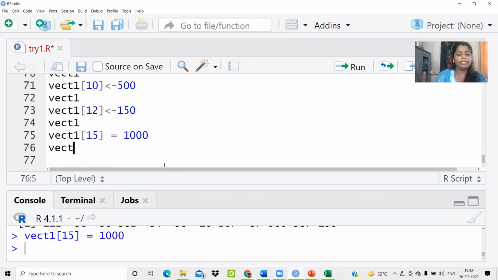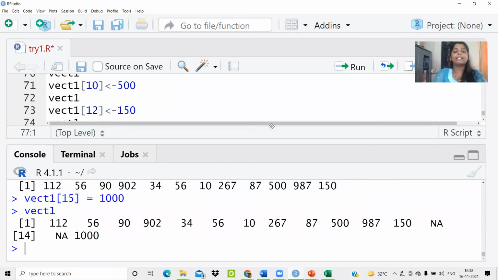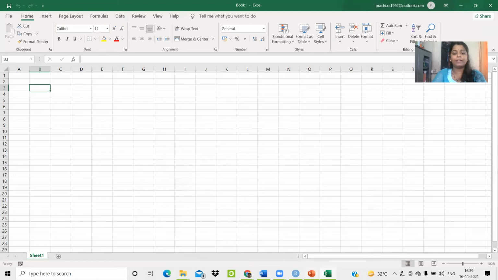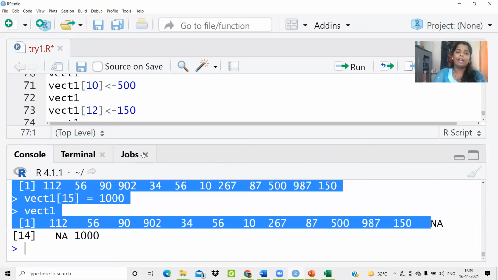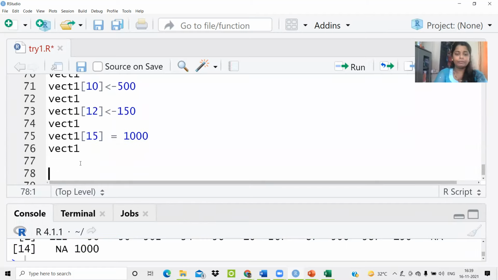I'm running this. I'm running my vect1 again. We'll find out that at those remaining positions, it adds NA. Because you said that you want values till the 12th position, you are not writing anything on the 13th as well as on the 14th. That's why it took the value as NA at those places. And finally, you added the value at 15, so it added 1000 over there.